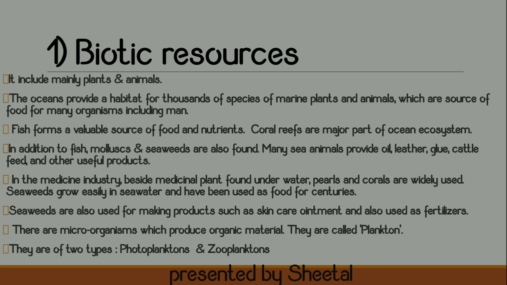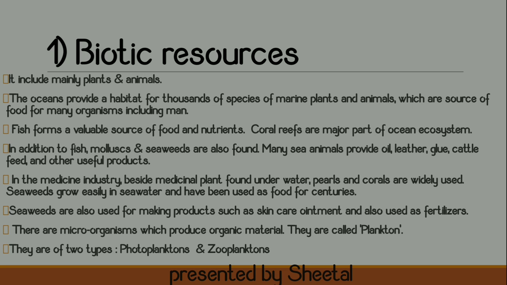Seaweeds grow easily in seawater and have been used as a food for centuries. Seaweeds are also used for making products such as skin care ointments, and also used as a fertilizer. So the seaweeds are basically used for skin care ointments, as well as fertilizers for the purpose of agriculture.